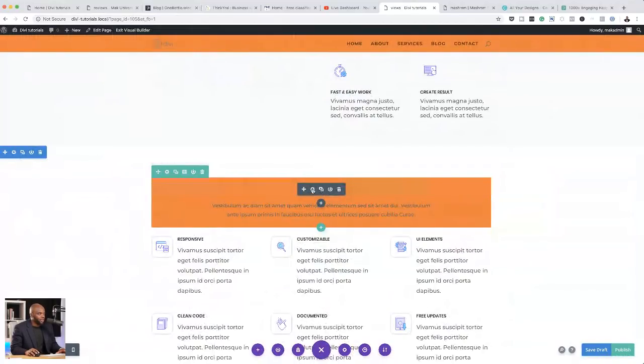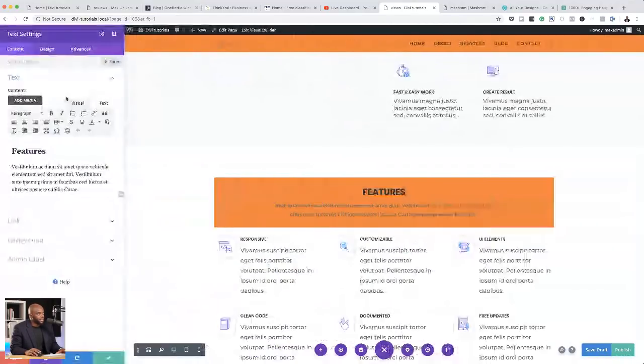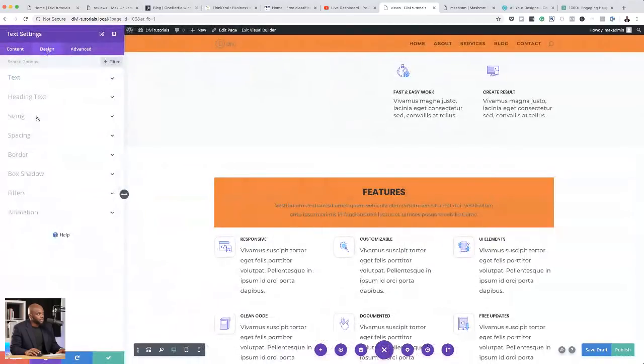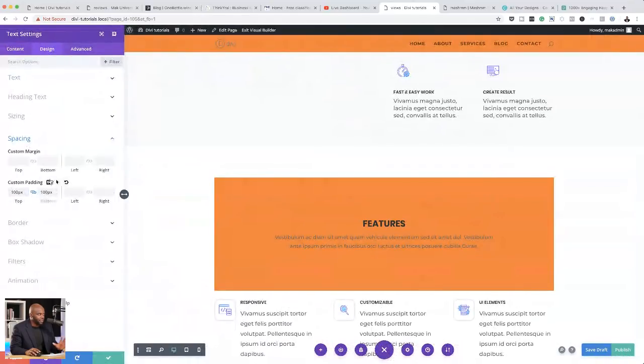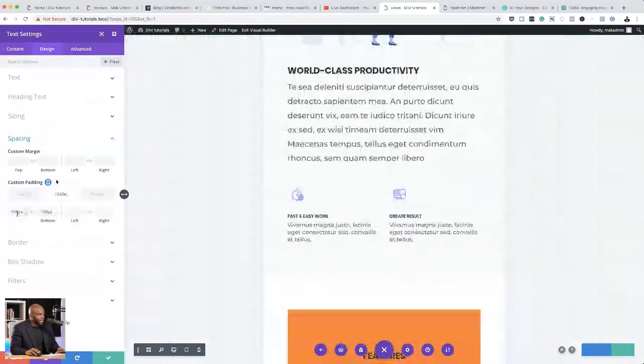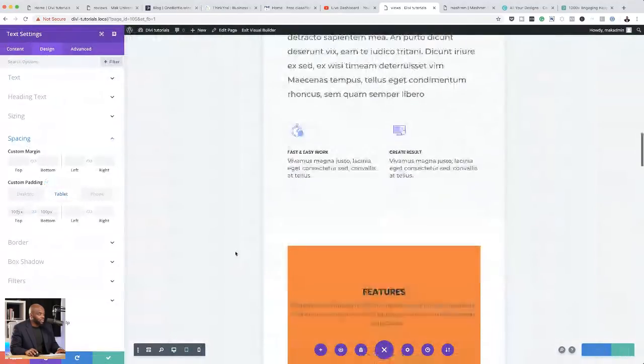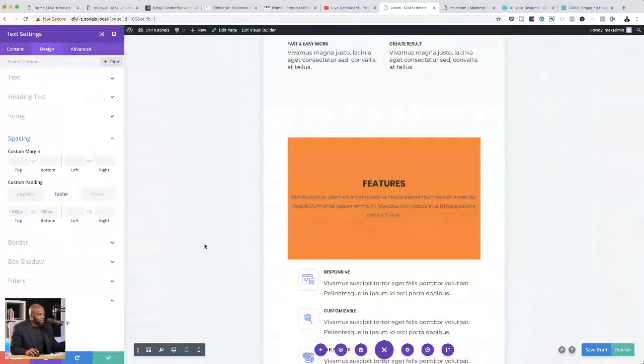So if I come over here and click on my text settings, design, spacing. So here, for my padding, I can add 100 up, 100 to the bottom. So you can see here that this is for the desktop view. So if I click here on this little icon as well, now I can click on tablet, and then by default, remember, it's set to 100 because it takes it on from the desktop.